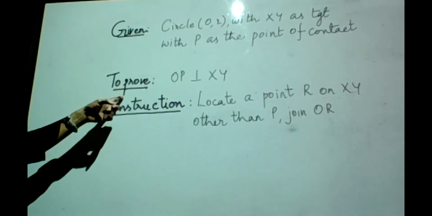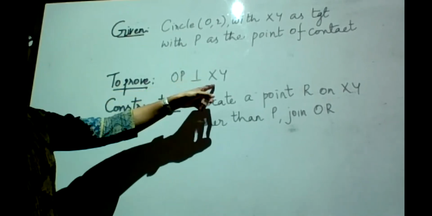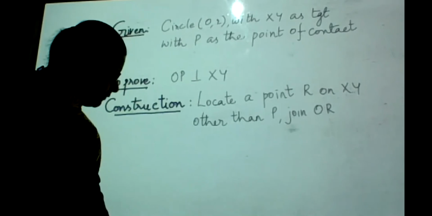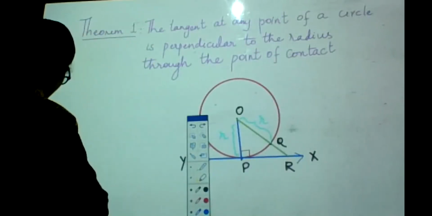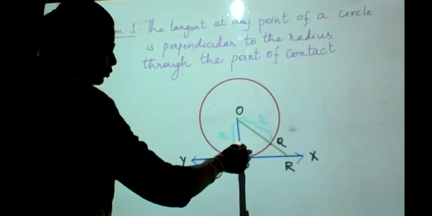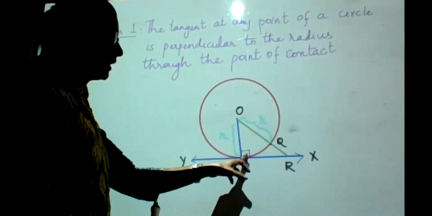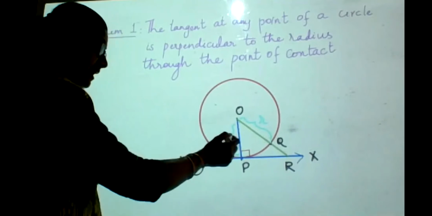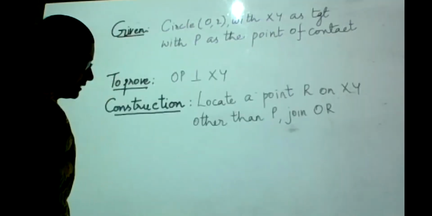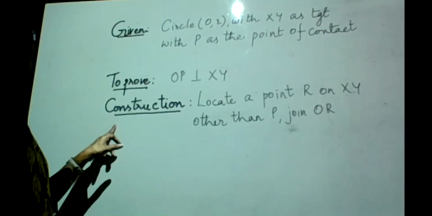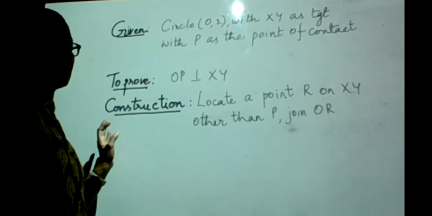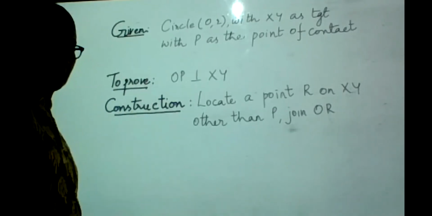What I have to prove? I have to show that OP is perpendicular to XY. Go back to your diagram. Always with reference to your diagram only you should be able to see. I have to show that OP is perpendicular to XY. Or in other words, I have to show the angle between the radius and the tangent at the point of contact is 90 degrees. Now the next part is the construction that I have to do, because without this construction I can't get a proof at all.